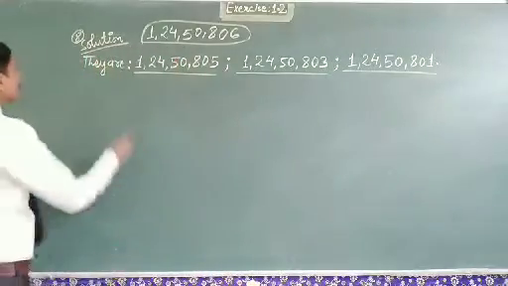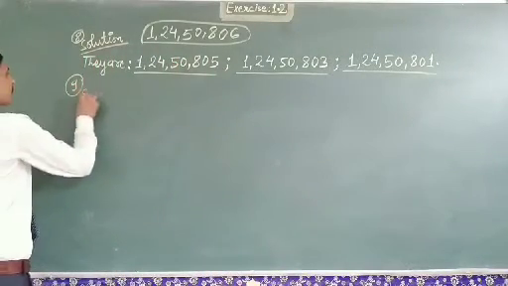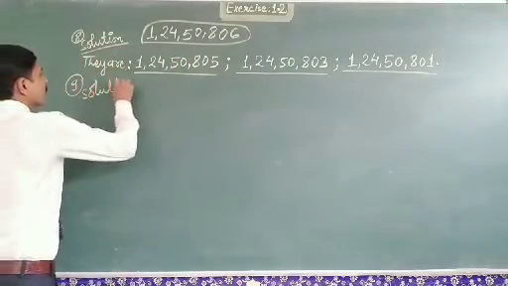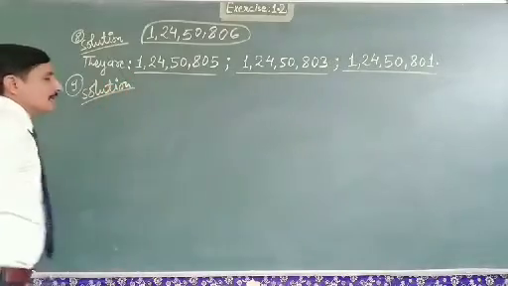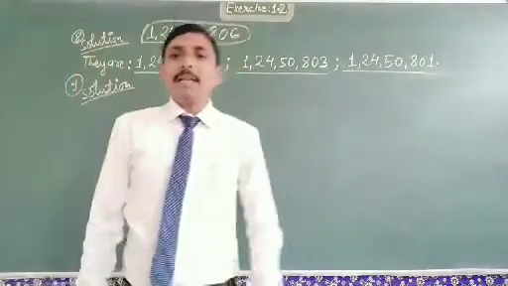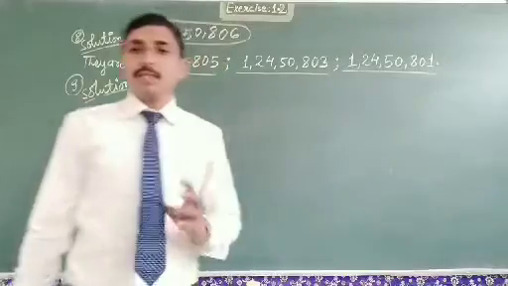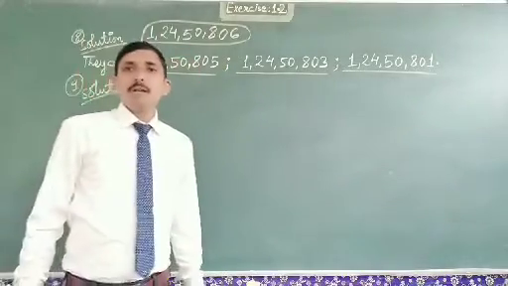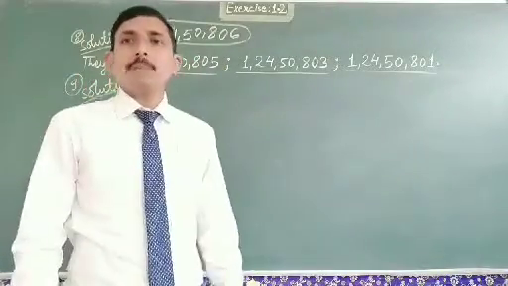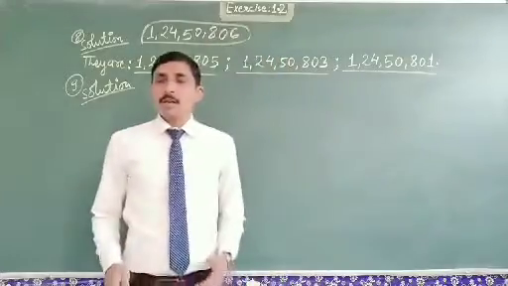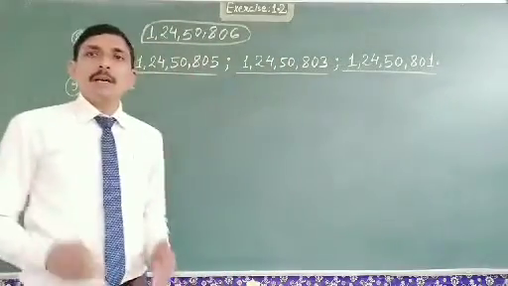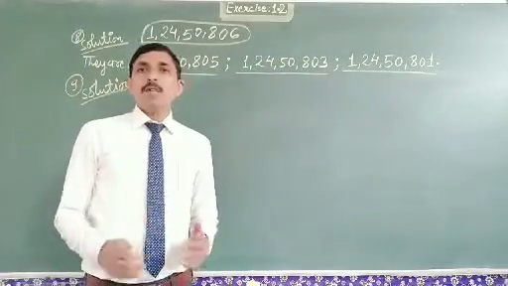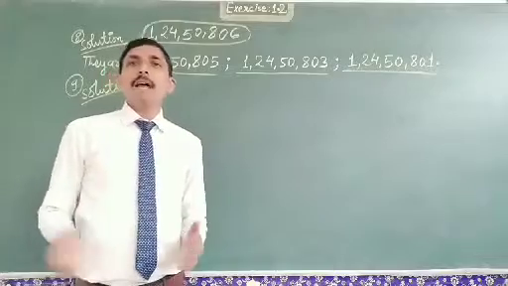Now question number 9. Name two consecutive prime numbers in the whole number system. First of all, we have to know what a prime number is. A prime number is a number that has only two factors, one and itself.